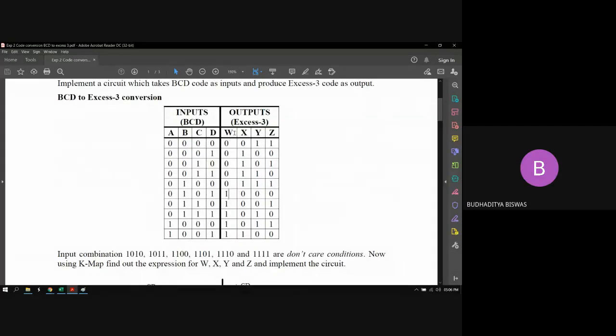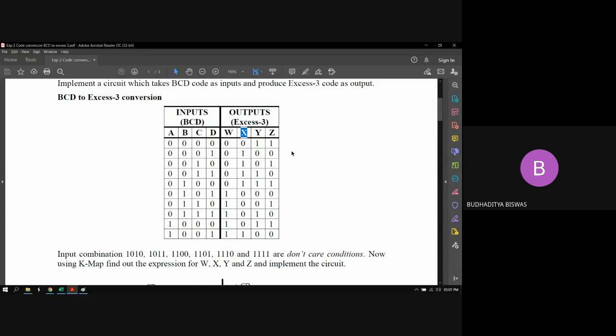So now, as you have done the expression as well as the simplified expression for W using the K-map, I think you are able to do it for X, Y, Z also. You don't need to do the K-map for X, Y, Z right now, but you need to tell me the expression for X, Y, Z from the K-map. Can somebody tell me the expression for X in canonical form?